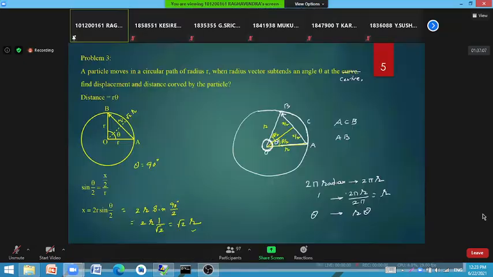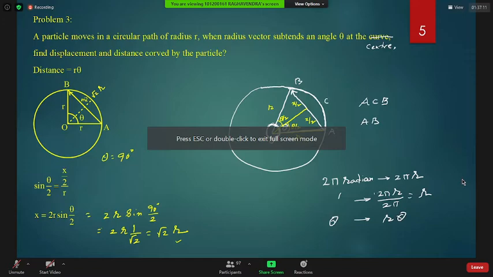Arc length is theta by 360 of the circumference. Area of the sector, sorry. So the area of the sector is theta by 360 of the area of the circle. The length of the circumference is 2 pi r.